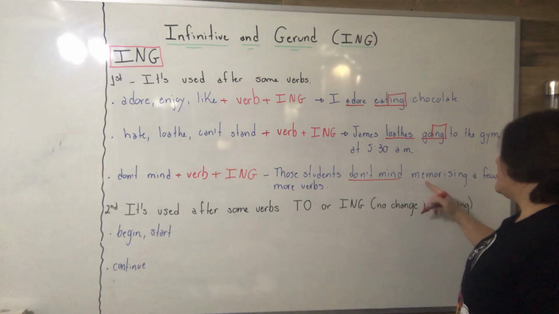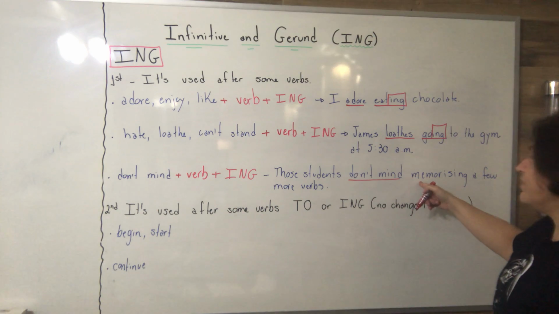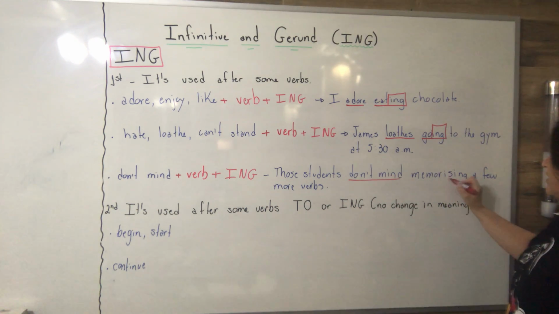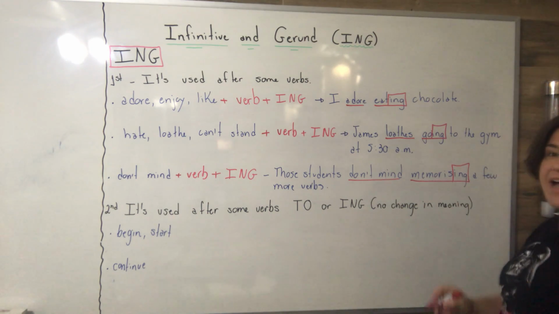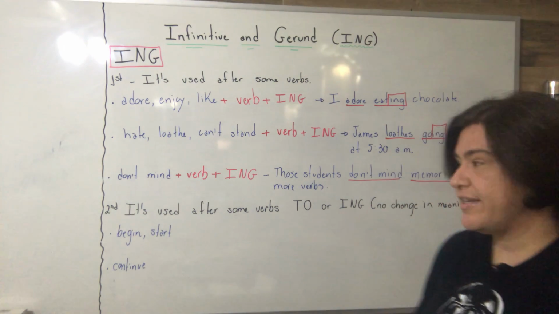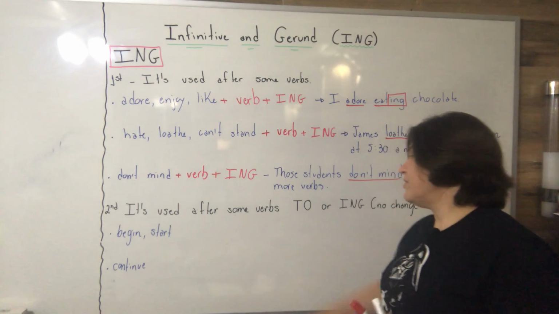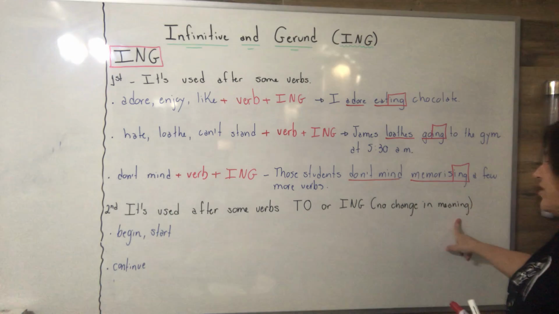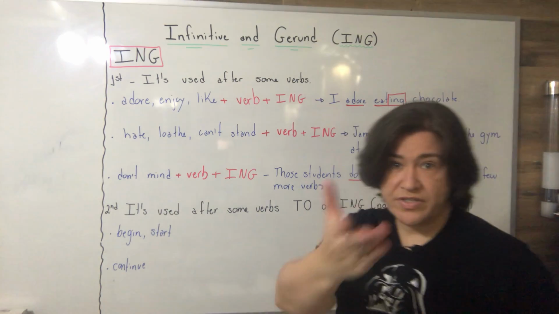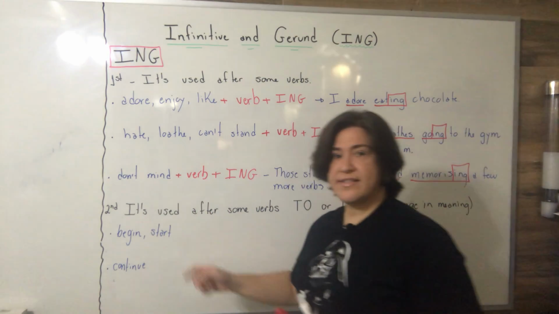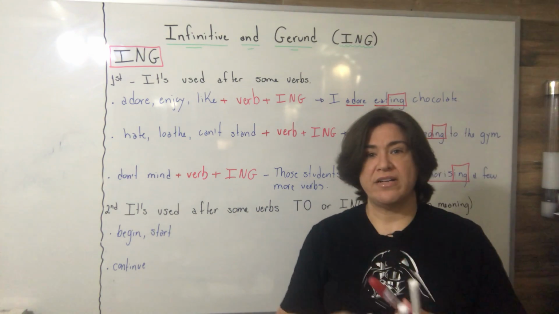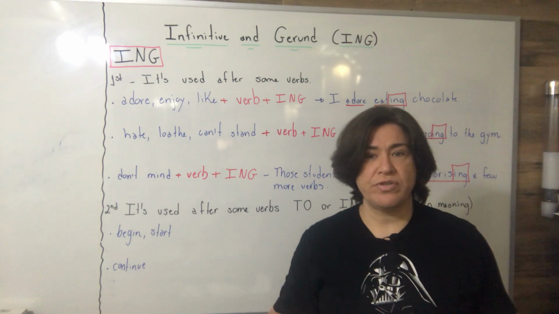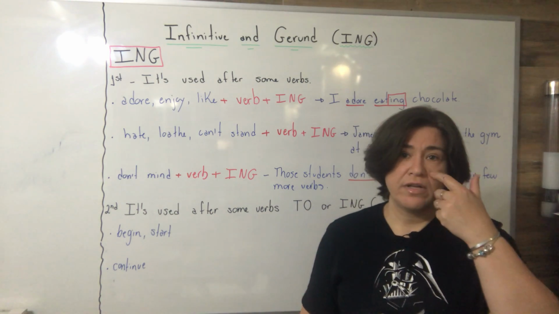All right. The next verb, infinitive, but no to. Because of this verb, I need to memorize this verb. The infinitive with ing. Second, it's used after some verbs, to or ing, with no change in meaning. Some verbs, such as begin, start, it doesn't really matter if the infinitive is to or ing. You choose the one you prefer.